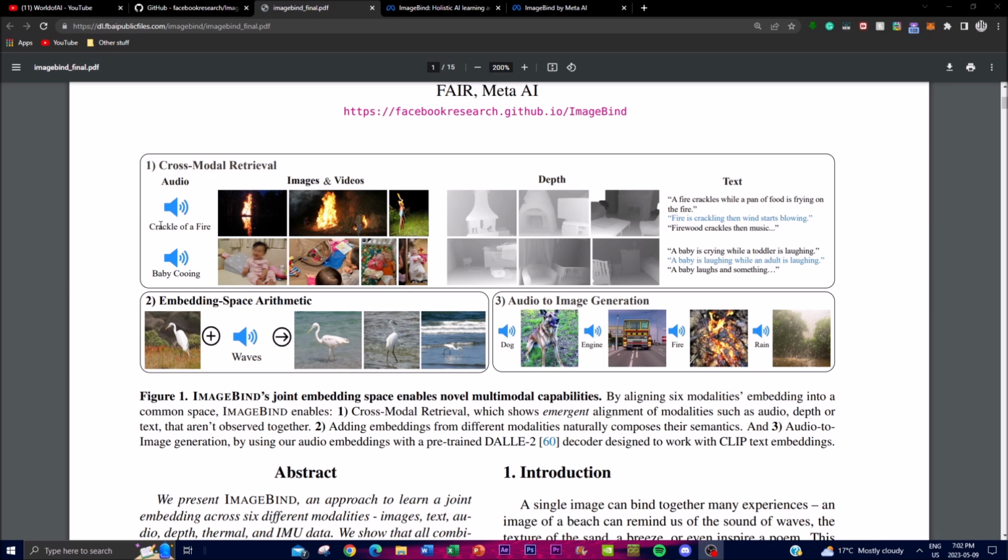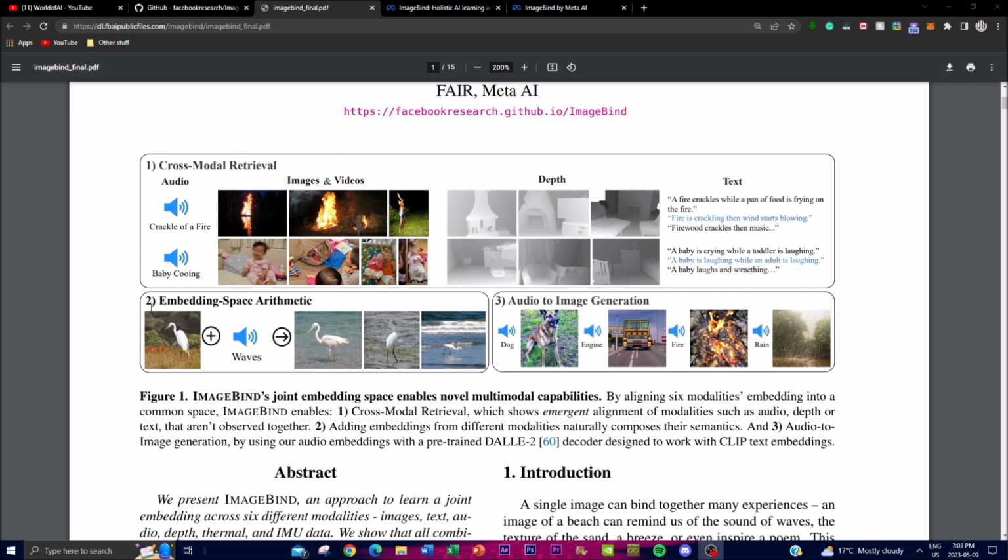We can see that there's an audio input of the crackle of a fire, and we see that there's an image and a video being outputted from this audio, which is absolutely insane. And you can see this exact example with the baby cooing. We're also able to get a model depiction of what is happening, which is quite insane. And you're also able to get a textual representation that is outputted with the audio generation.